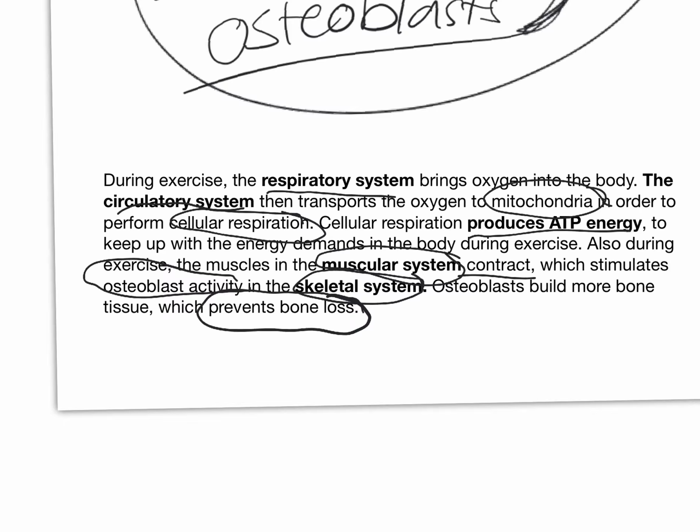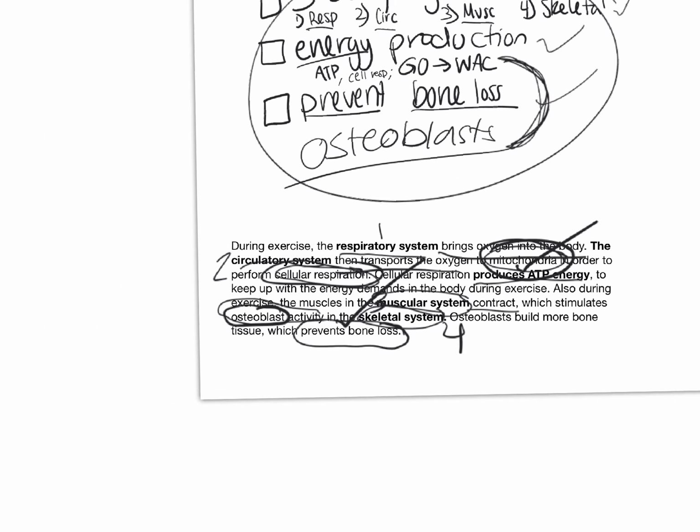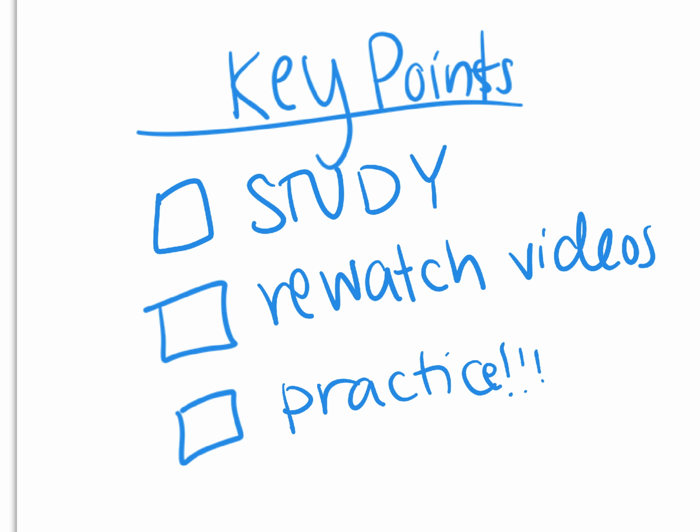Okay, so here you see we touched on energy production. Good. We explained what prevents bone loss. Good. We talked about 1, 2, 3, and 4 body systems, and we included details like how osteoblasts work, that this is cellular respiration, where this happens in the body, what the jobs are of each of these systems. And through all of that, we have successfully described how 3 body systems work together to produce enough energy and prevent bone loss.